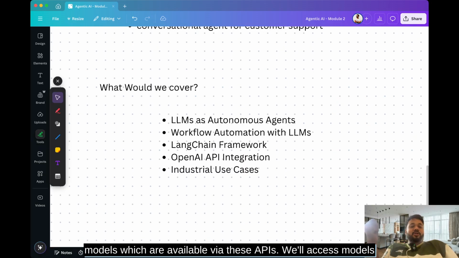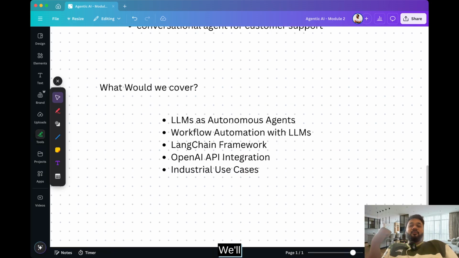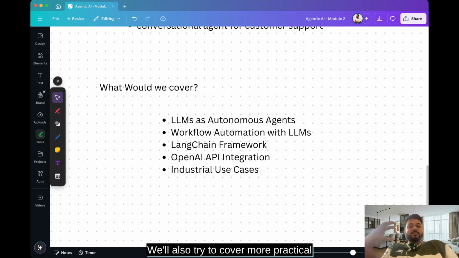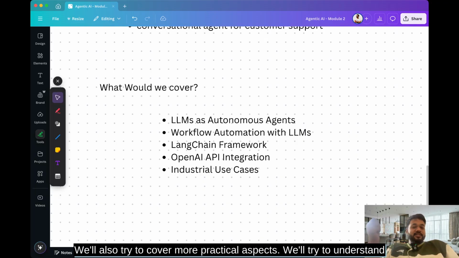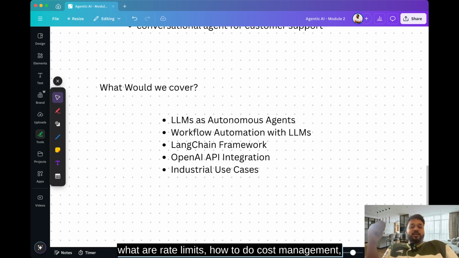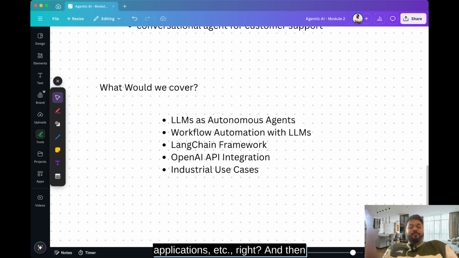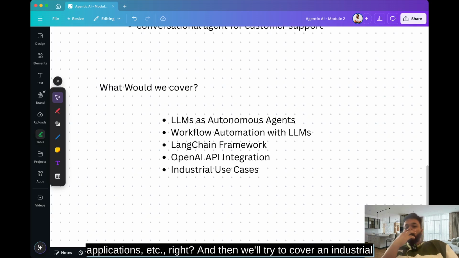We'll access models such as GPT-3.5, GPT-4, etc. We'll also try to cover more practical aspects, where we'll try to understand what API keys are, what rate limits are, how to do cost management, how to integrate the API calls with your Python applications, etc. And then we'll try to cover an industrial use case for it.